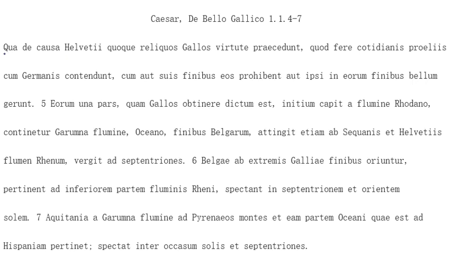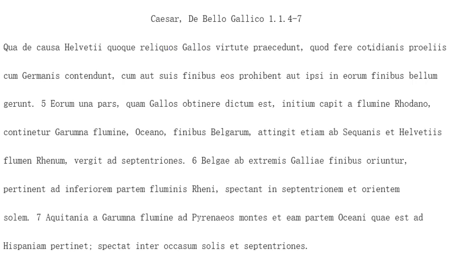You see that it's quade causa here, literally "about which cause." If this is at the beginning of a question, it means why. But at the beginning of a declarative statement, it's simply going to be "for which reason." Okay, so for which reason, the Helvetii quoque, the quoque is here inserted also in order to add this to the fact that the Belgians were also really strong. Okay, so they praecedunt relicos Gallos in virtute. Okay, this is an ablative in the respect in which they praecedunt relicos Gallos.